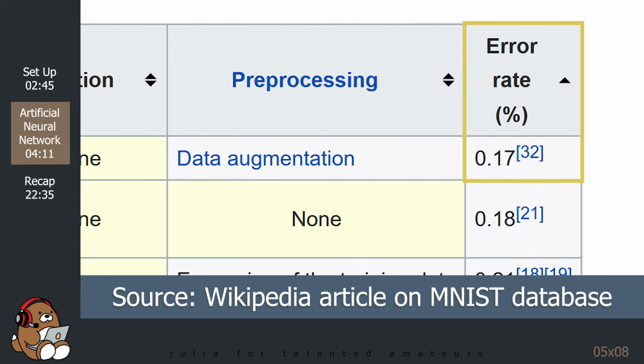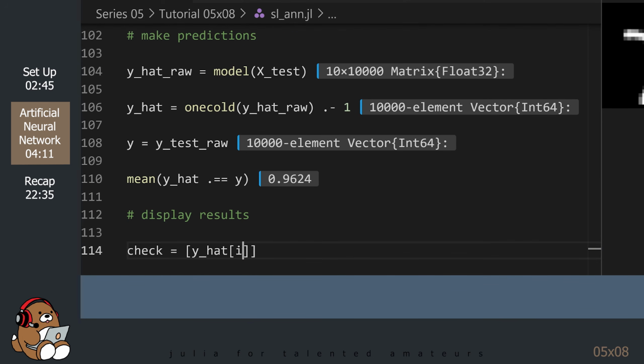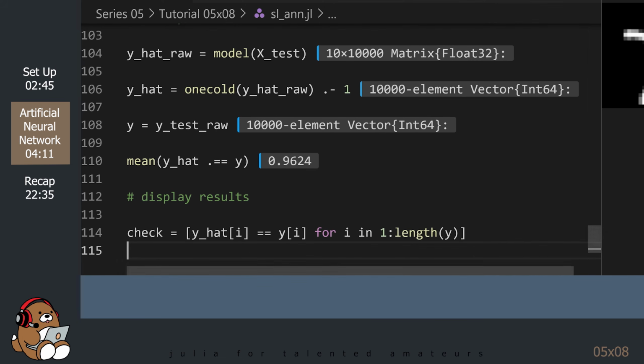According to the Wikipedia article on the MNIST database, the highest average accuracy score for any machine learning model is 99.83%, which was achieved in 2020 using something called a convolutional neural network. In any event, let's take a look at some of our misclassifications to see if we can gain any insights.